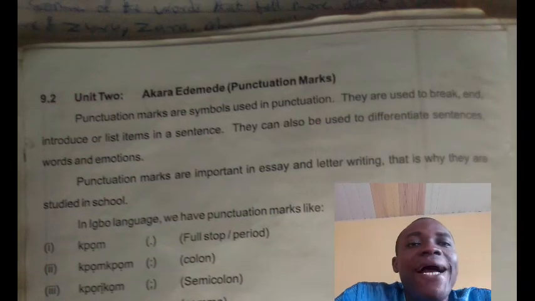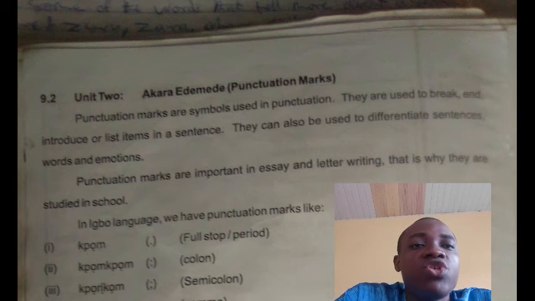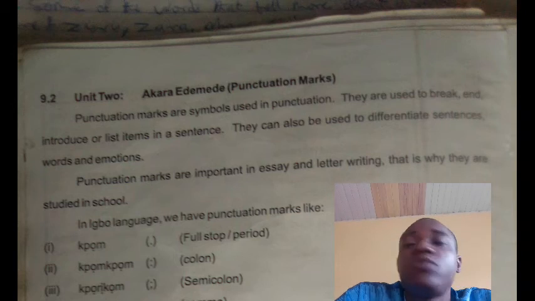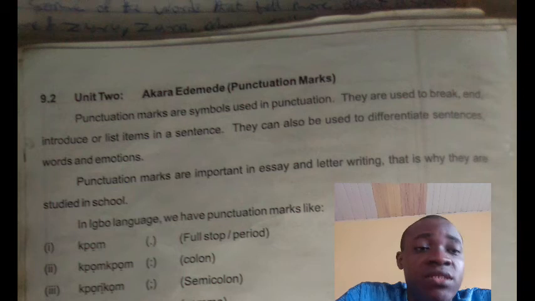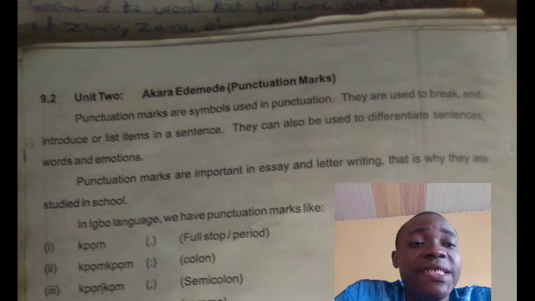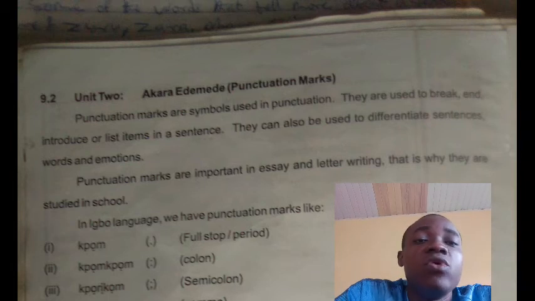Now we'll be looking at akara edemede, which is punctuation marks. As you see in English, that is the same way we have it in Igbo. But the difference is that the names, you can't call it in English. It has its own Igbo name.